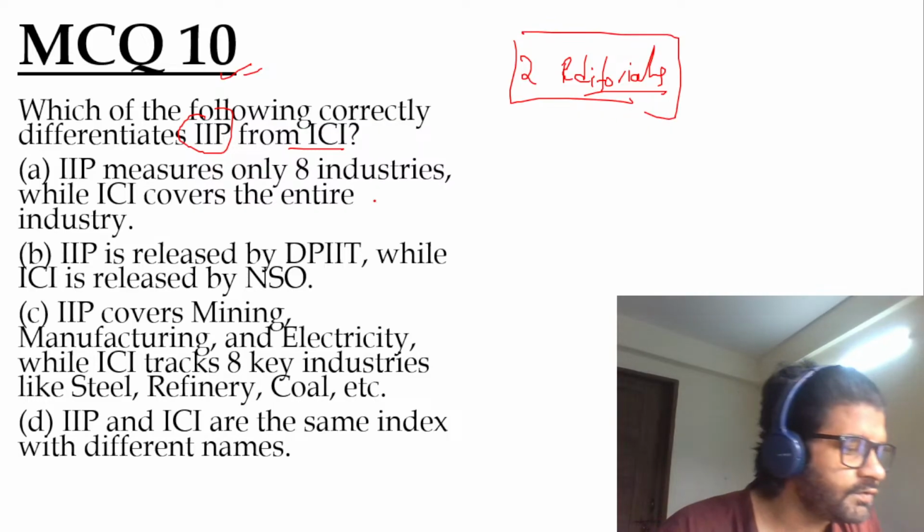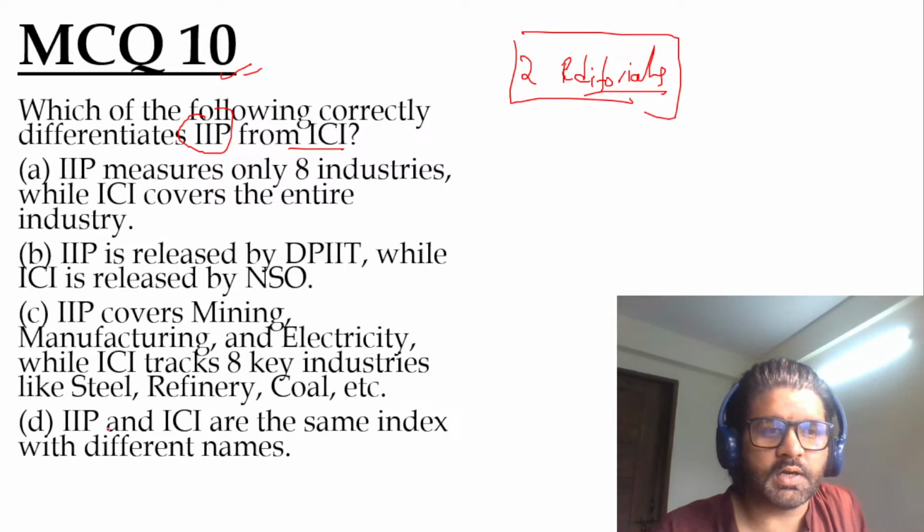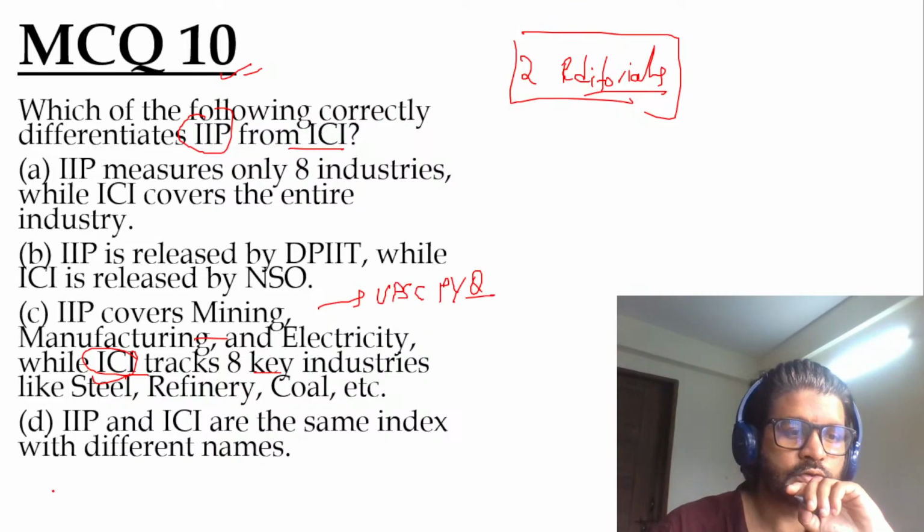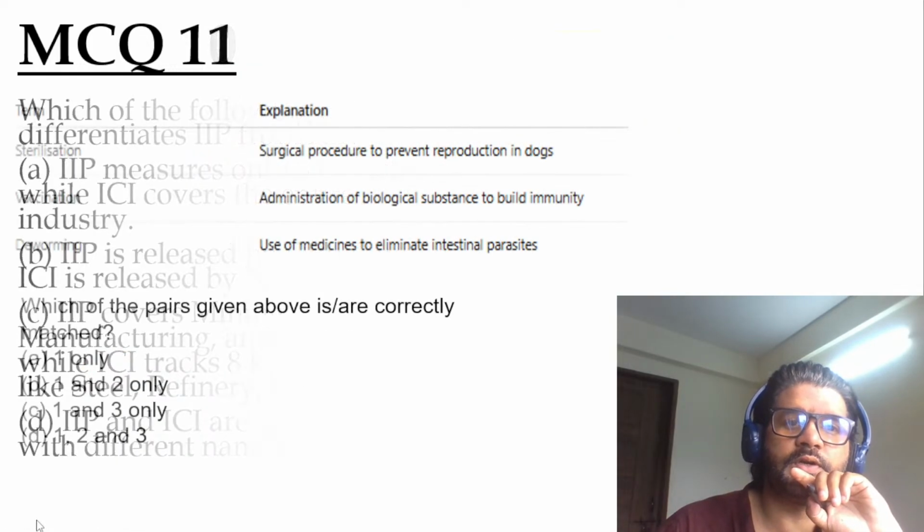So the answer of this particular question is, as Anandu stated, C. IIP covers mining, manufacturing, and electricity. ICI covers 8 key industries, and UPSC has already asked a PYQ on it. We have done that particular PYQ yesterday. So this was an important article which we did yesterday.